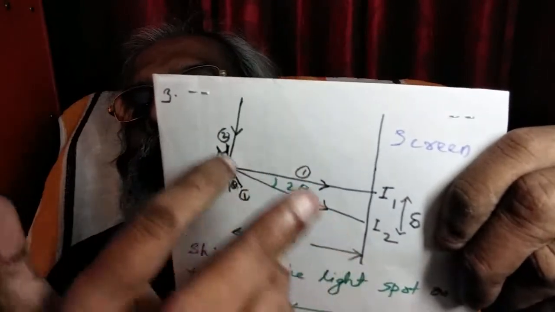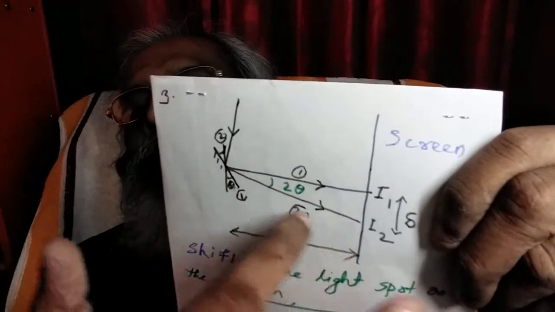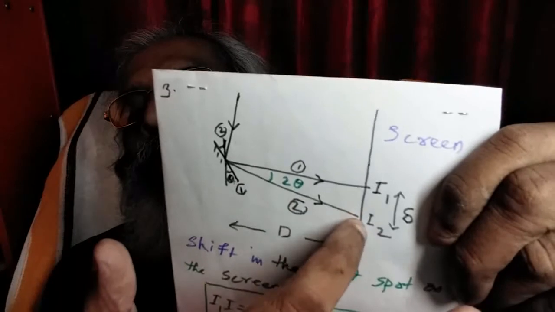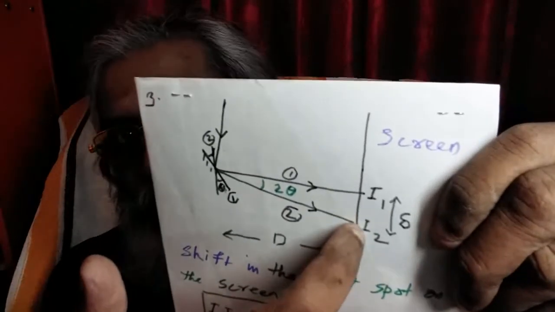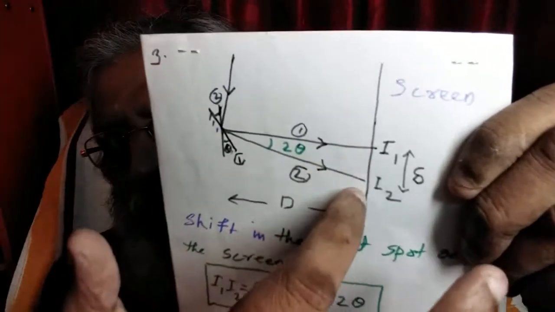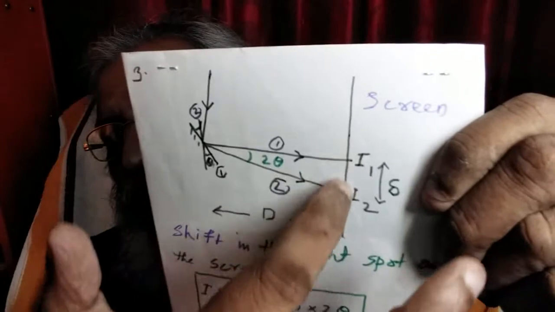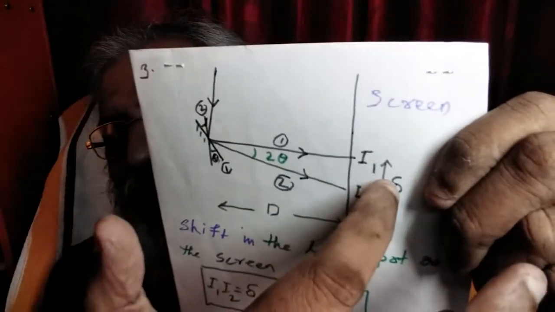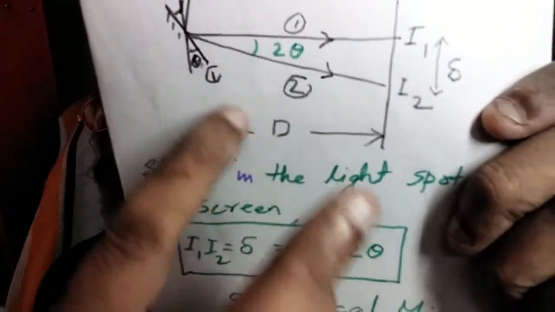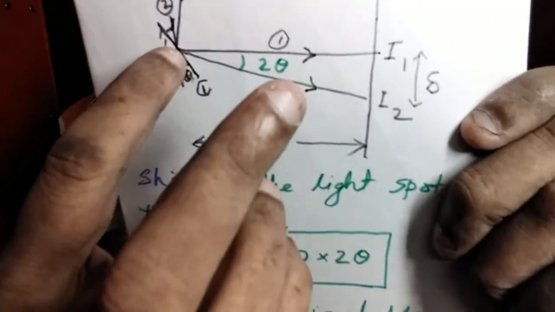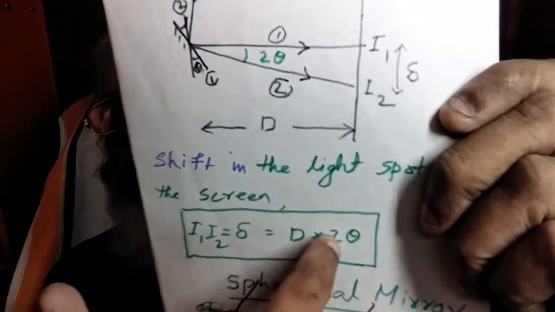The mirror is turned through an angle theta, so that the reflected light will turn through 2 theta and come to a spot position I2. Then the shift in the position of the light spots I1, I2, equal to delta, is given by D, the distance between the mirror and the screen, into 2 theta.